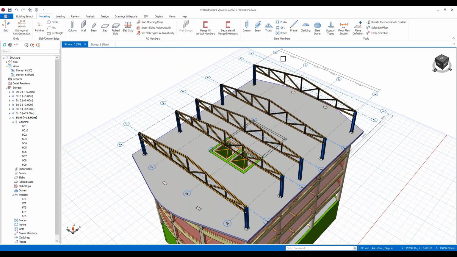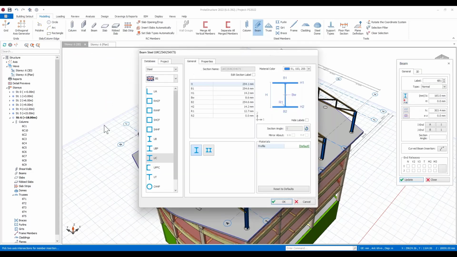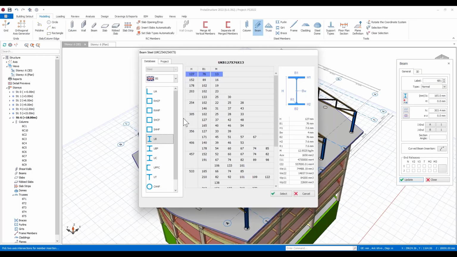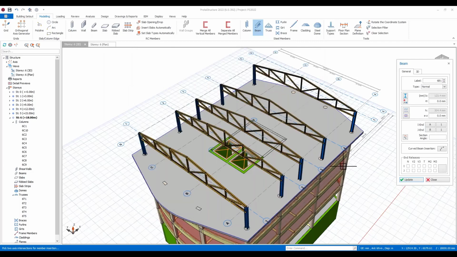Now let's put in some beams, and to do that, again, I can just choose a section from the library. Okay, you can choose the size, the weight, and so on that you want to use. You can also play with your fixities. Now we've given complete freedom on all the end releases now for any member within ProtaStructure. So if you want torsional releases or axial releases and so on, you can set these up. But I'm just going to treat this as being a pinned beam. Okay, and I can just come and model that.